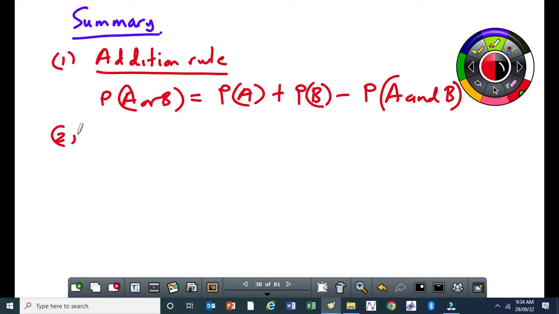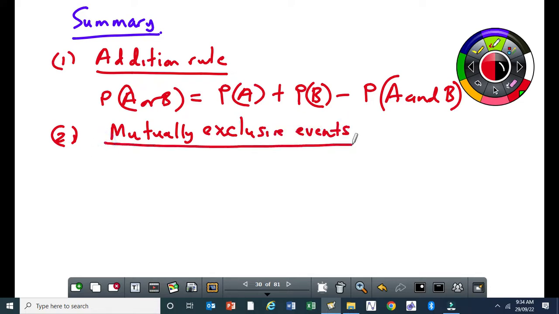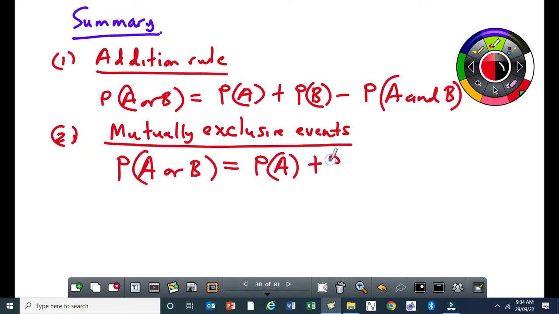Then number 2, you have got mutually exclusive events. Remember, there are 2 events that cannot take place at the same time. So the probability of A or B is always equal to the probability of A plus the probability of B.